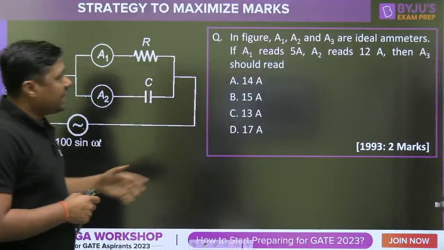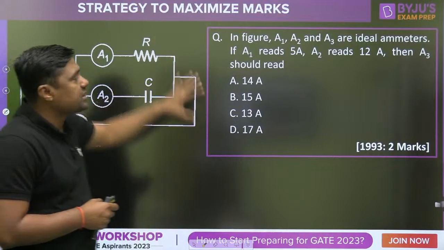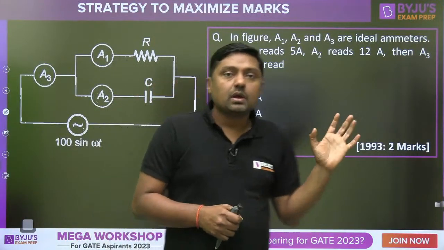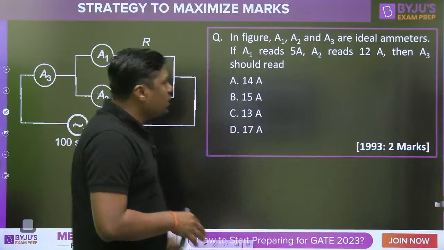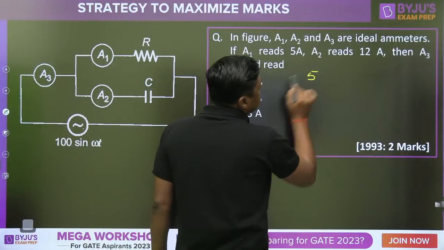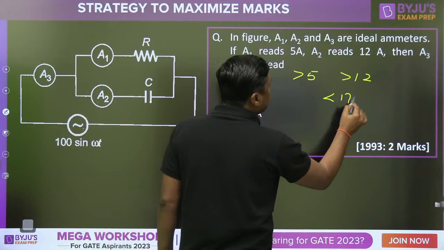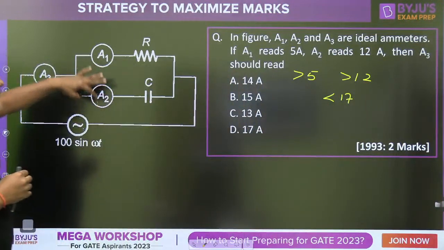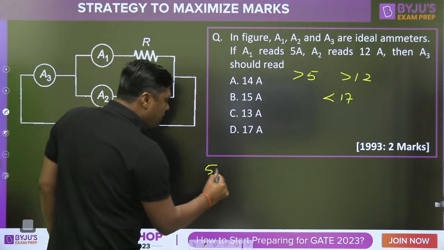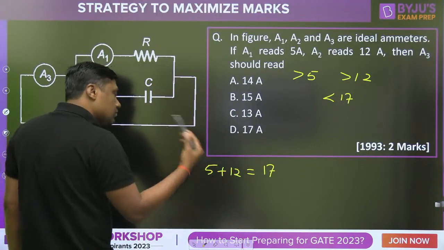Second thing, if the same question, simply change the options here. Everyone, please watch this. If I am just changing the options, now the answer should be greater than 12, but it should be less than 17, because this is the phasor sum. Phasor sum is not 5 plus 12. It is not 17. Actually it is a phasor sum. No need to calculate.